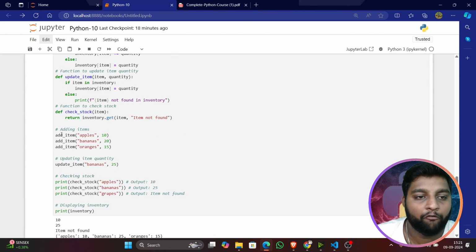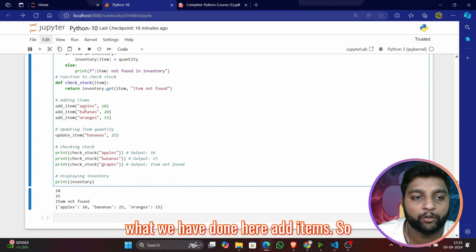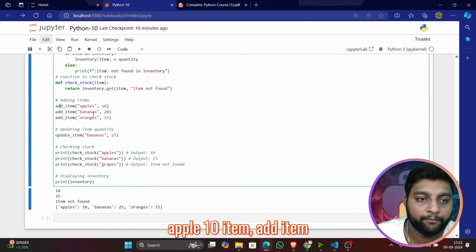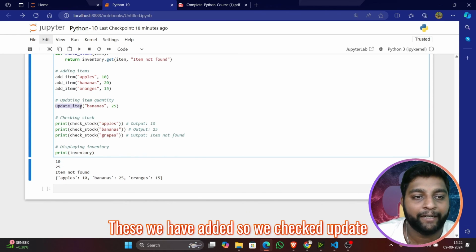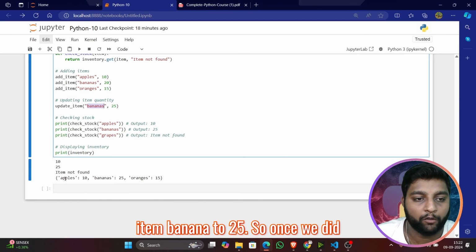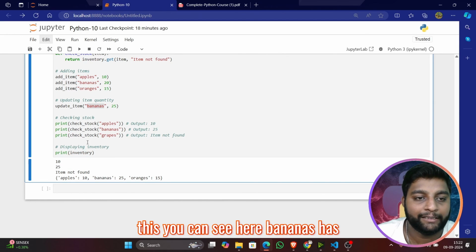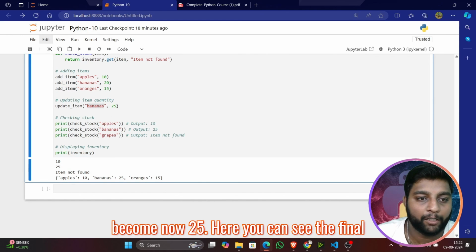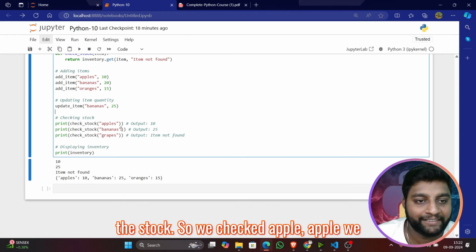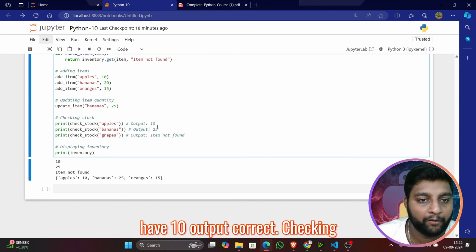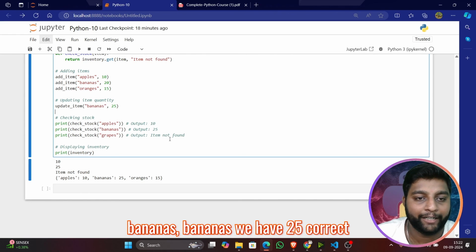Okay, I'll just print this. You can see what we have done here. Add item apple 10, add item banana 20, add item oranges 15. These we have added. Then we checked update item banana to 25. Once we did this, you can see bananas has now become 25. Now checking the stock: apple we have 10, output correct. Bananas we have 25, correct.